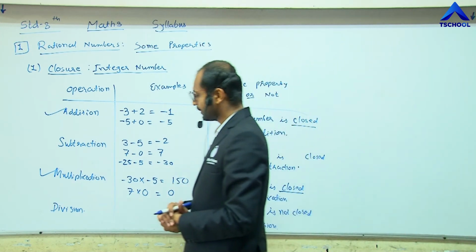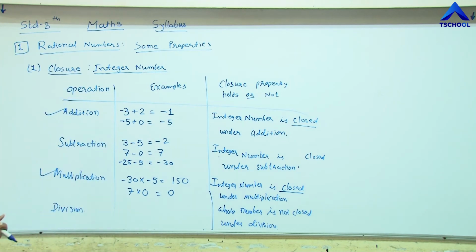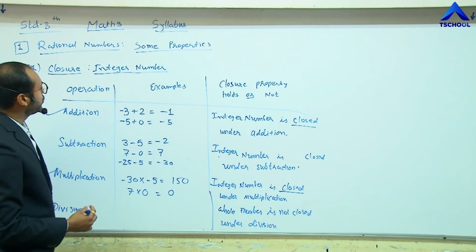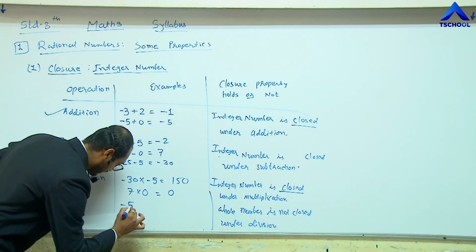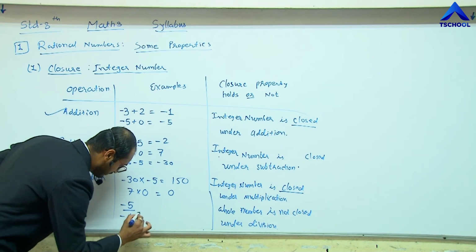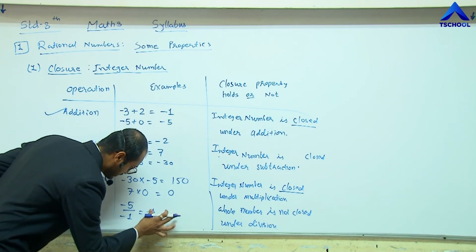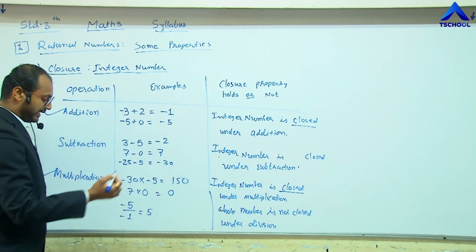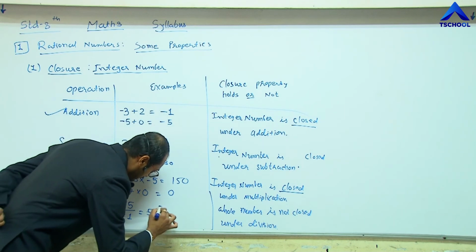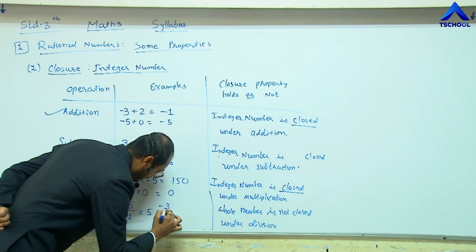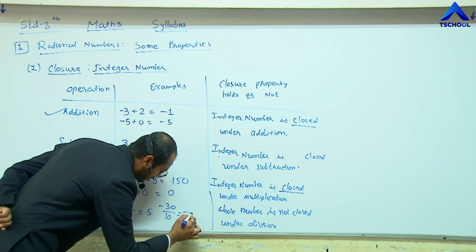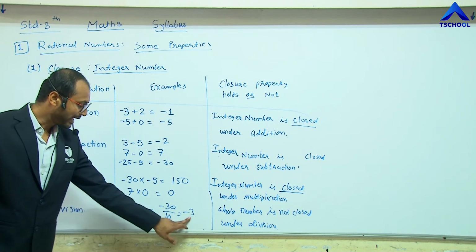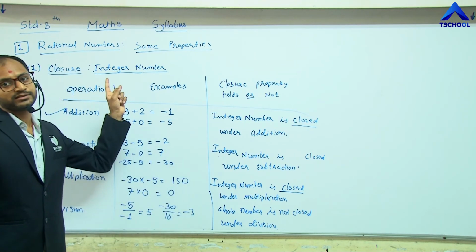And the last operation is division. So for division, let me take the division of two integer numbers. Minus 5 by minus 1, we get plus 5. Another example is minus 30 divided by 10, we get minus 3. 5 and minus 3 both are included in the integers.